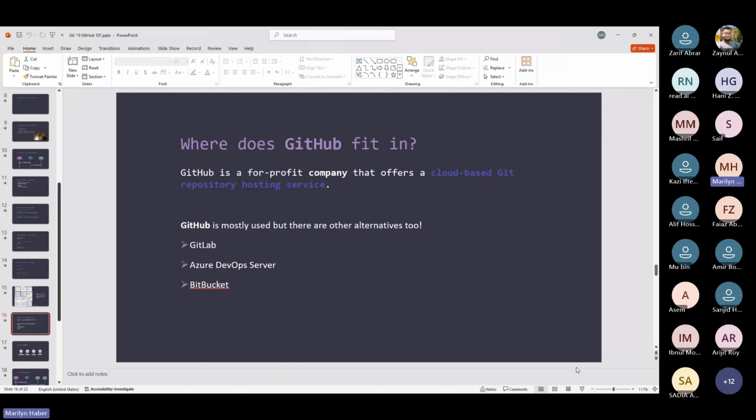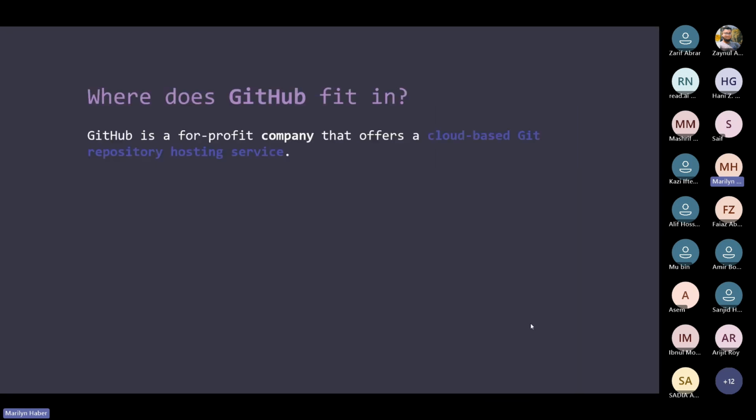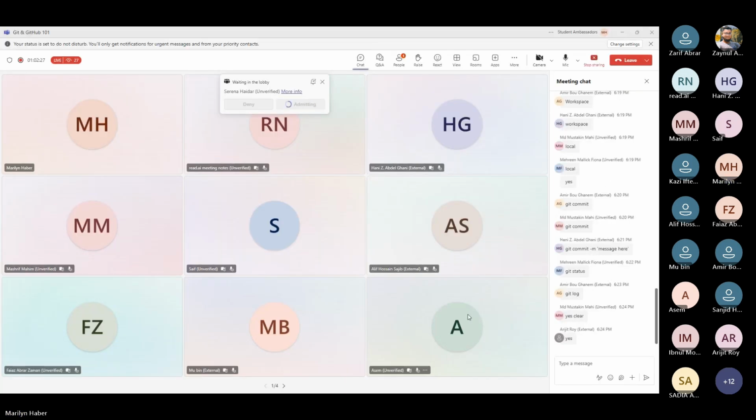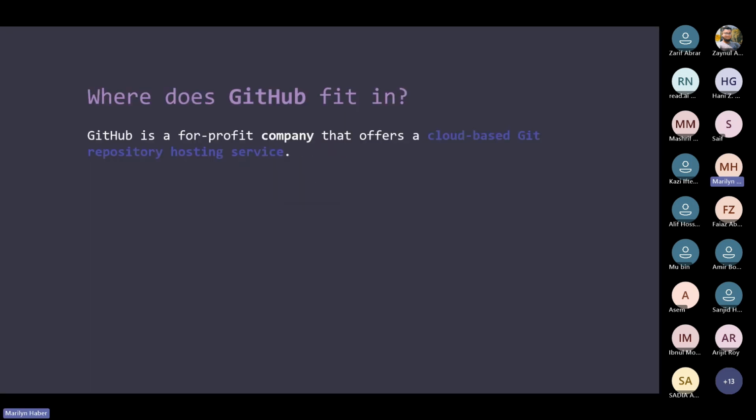So let's check why do we need GitHub in this case? Does anyone know what is the difference between Git and GitHub? You can say no, this is a safe space. Okay, let's tackle it, I guess. So where does GitHub fit in?